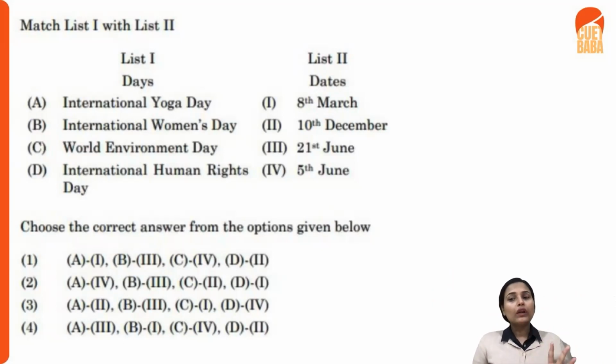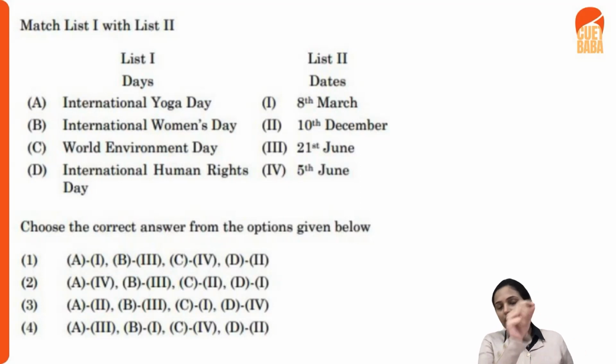Even if you do not remember the exact date, you do understand that it falls in this month. And in this examination, they are not going to set standards like UPSC, where they'll confuse you. For example, they'll just give March for all the dates, and that's how you'd get confused, either 8th, 10th or 18th, right? So this is not going to be that difficult.